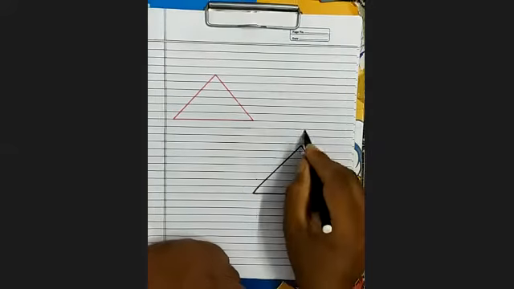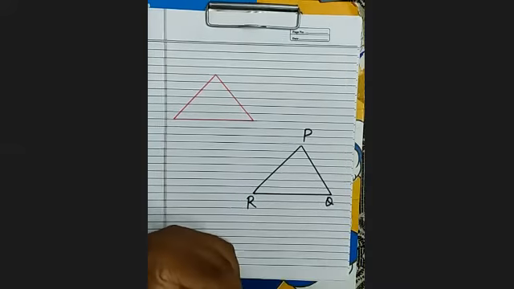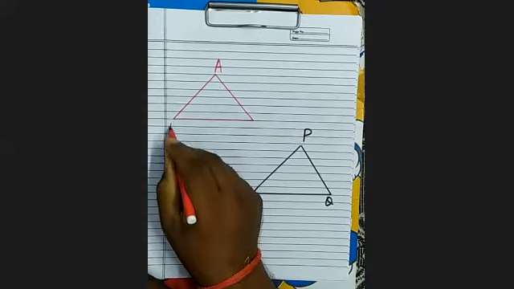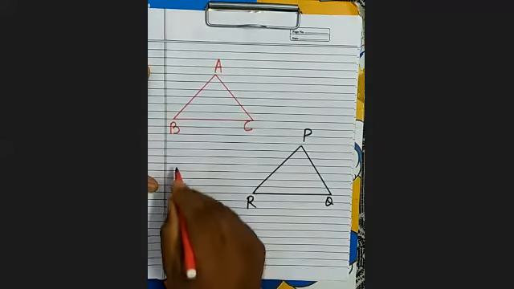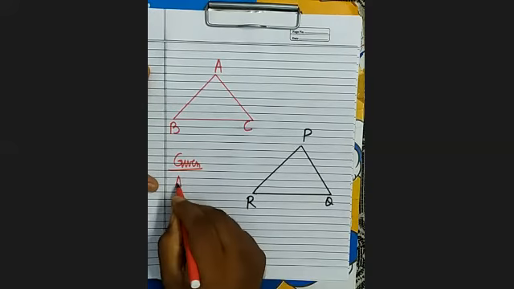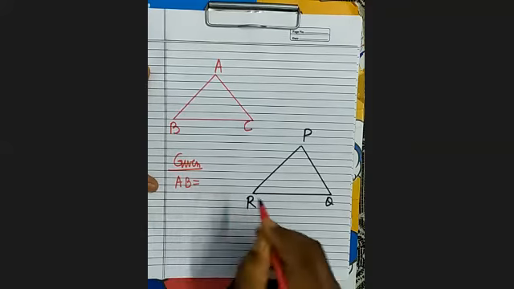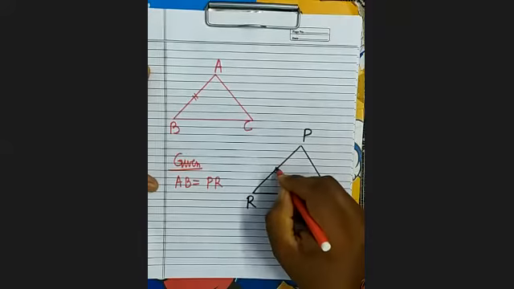Suppose this triangle is triangle PQR, and here this triangle is triangle ABC. Here it is given that AB is equal to PR.